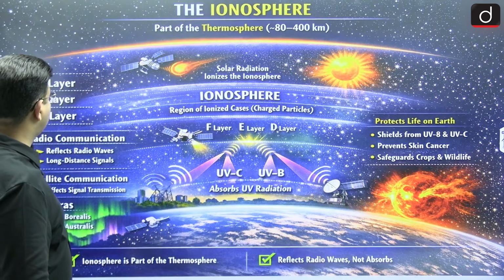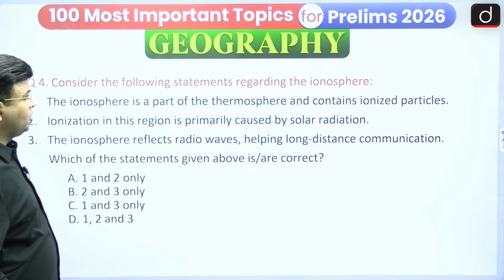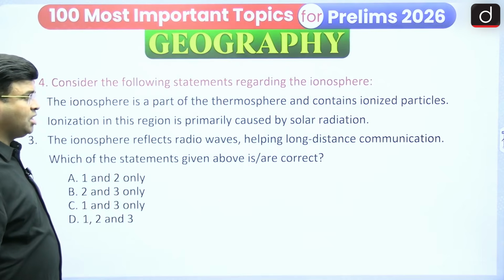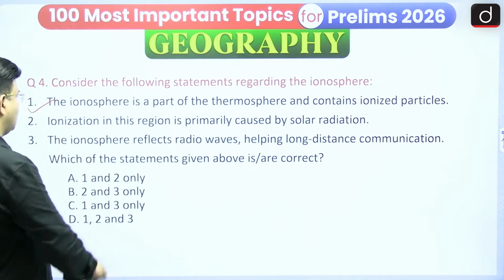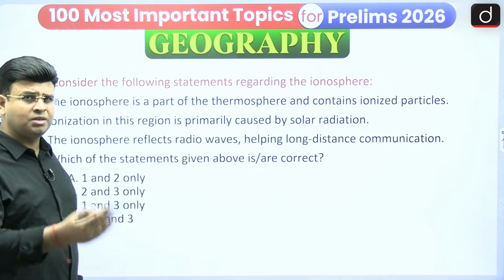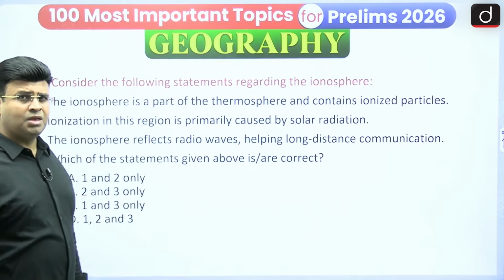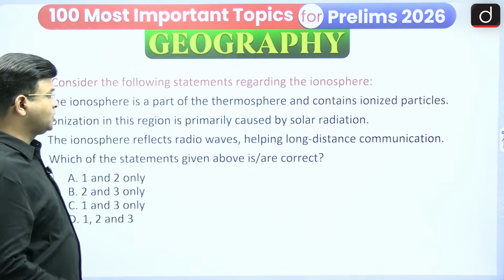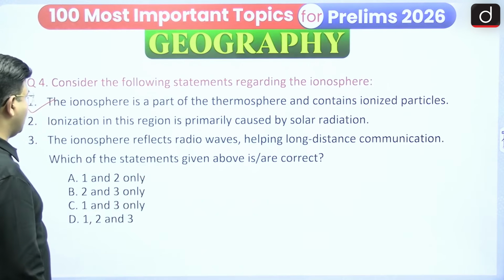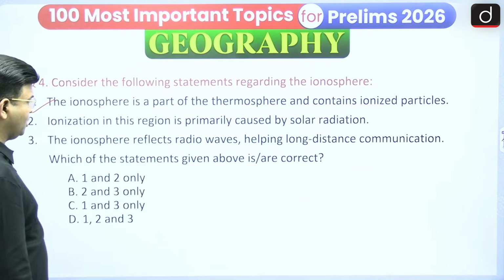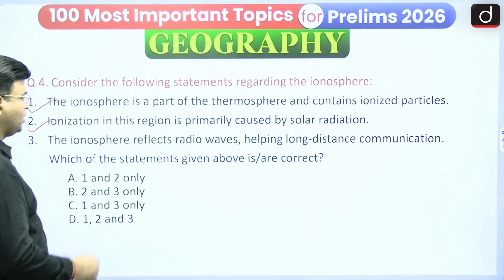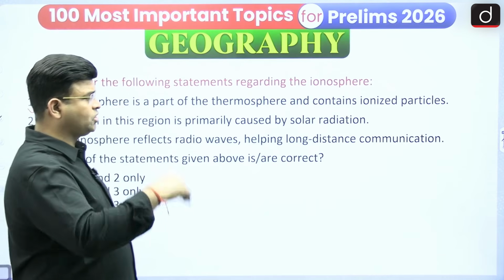Another: consider the following statements regarding the ionosphere. The ionosphere is a part of the thermosphere and contains ionized particles. Yes, this is the right one. Again I am saying every time, if you have any doubt about why this answer is correct, go back and see the last episodes. In that one it has been made very clear why it is so. The ionization in this region is primarily caused by solar radiation. Yes, this statement is also right. And then the ionosphere reflects radio waves, helping long distance communication.